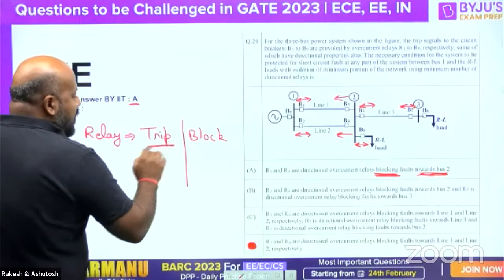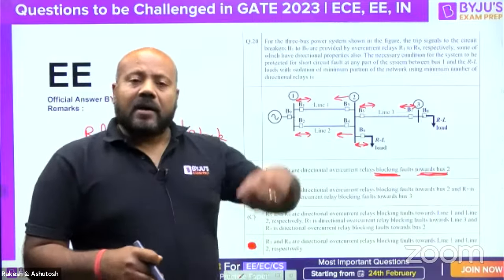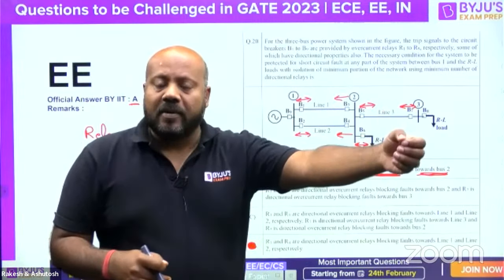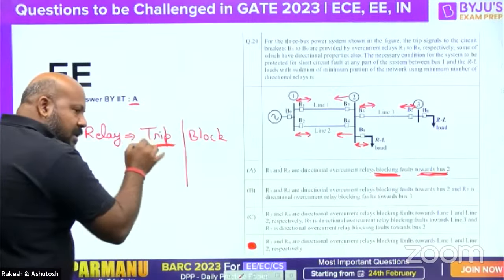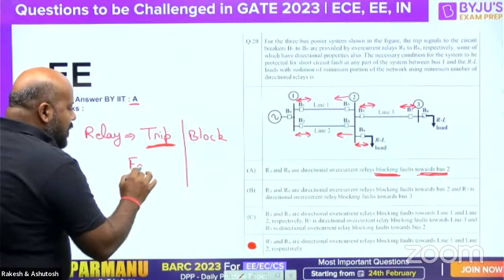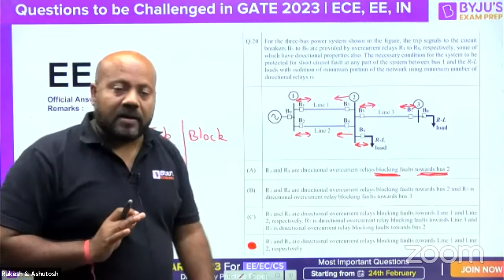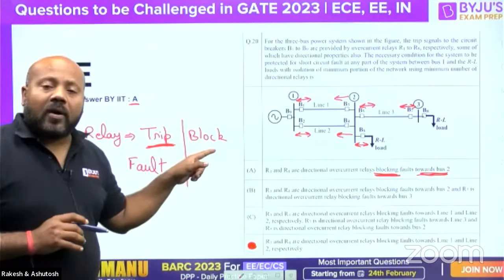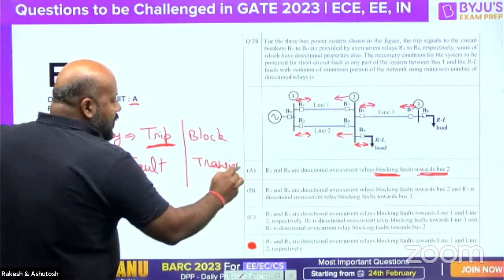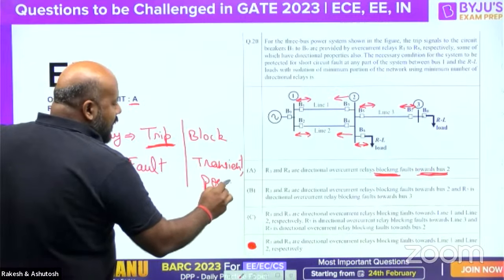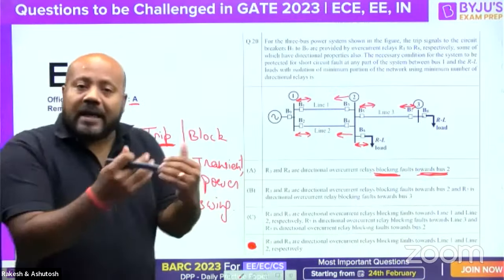When we talk about tripping of the relay, it means the relay is going to send a tripping signal to the circuit breaker so that the circuit breaker contacts start to open. This condition will happen when there is a fault condition. So tripping will always relate to the fault condition. The relay is in the block condition when there is a transient or power swing. Because we do not want our relay to operate when there is a transient or power swing, which is not actually a fault condition.